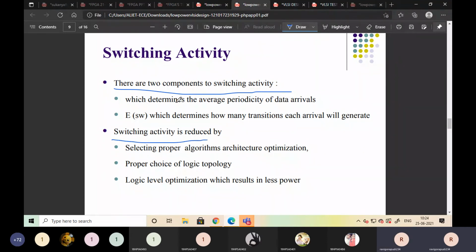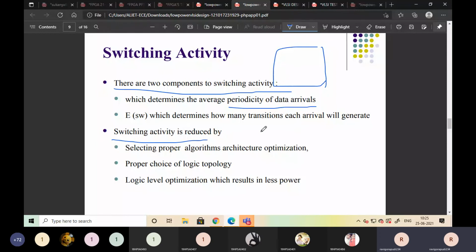Switching activity is due to two components. One is the average periodicity of the data arrivals. For example, if you switch on our device, how many transistors are on, how many transistors are off? That is the periodicity of data arrivals: how data is coming into the circuit, which one is on, which one is off.